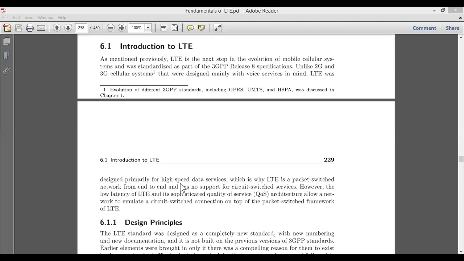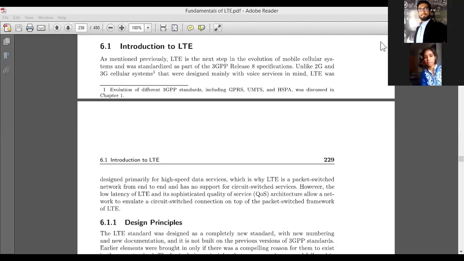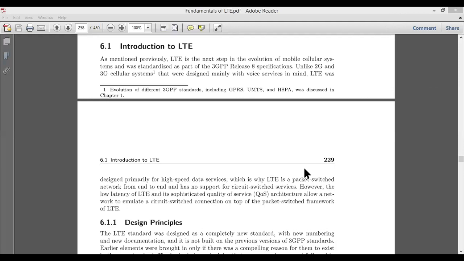And even the call which we make is all about the data call. It's not a normal call, it's a data call, and for that particular data call we require high speed internet. So that is why LTE, instead of making use of the circuit switching methodology or the message switching methodology, focuses on the concept of packet switching networks. So this is one part.